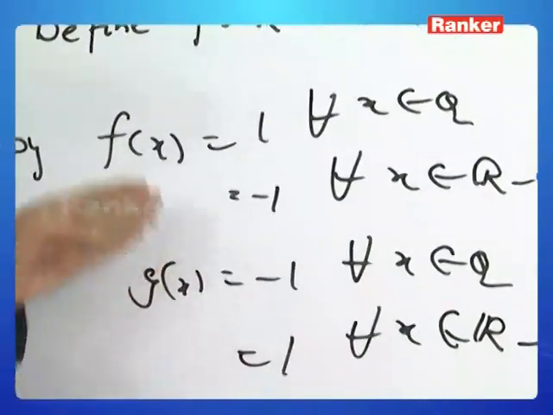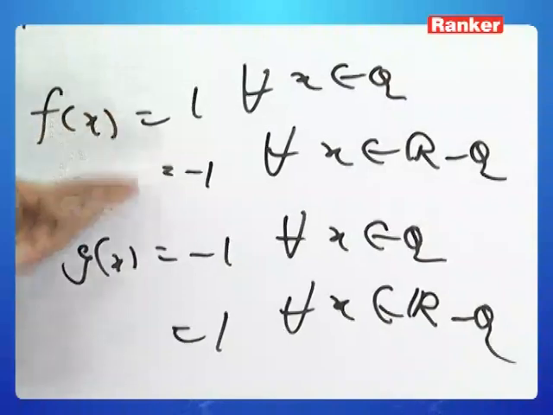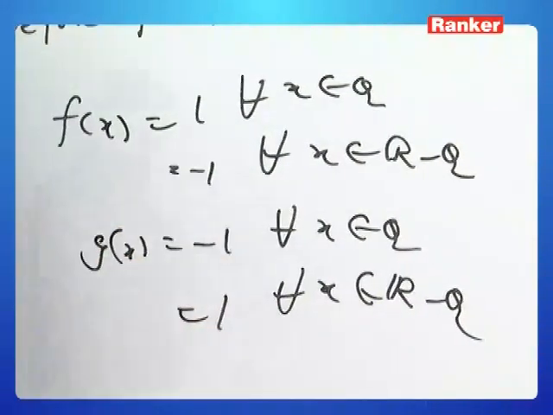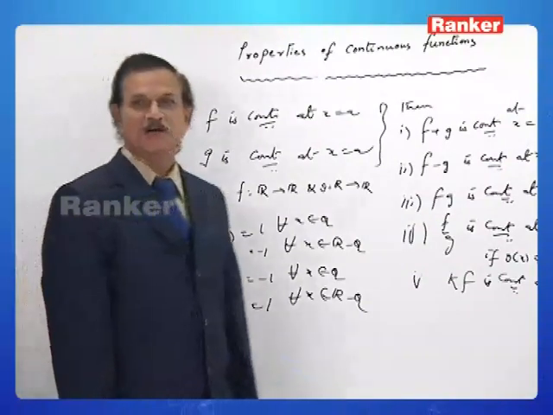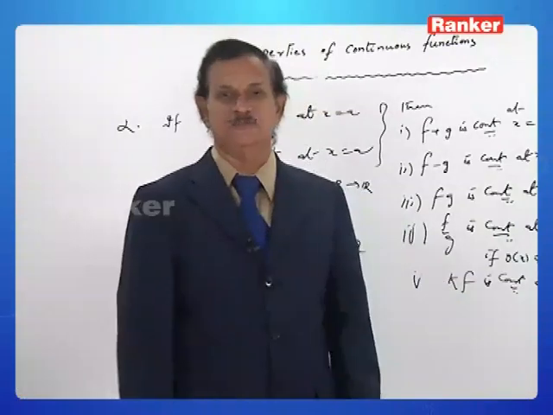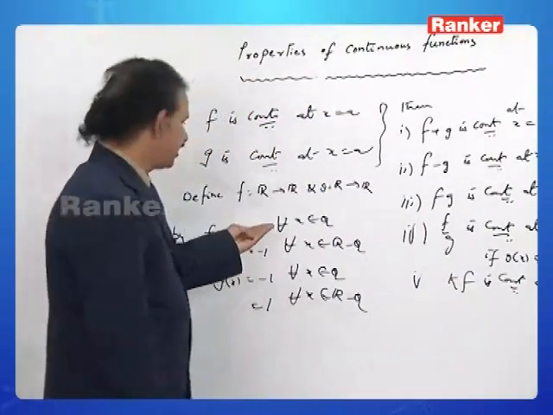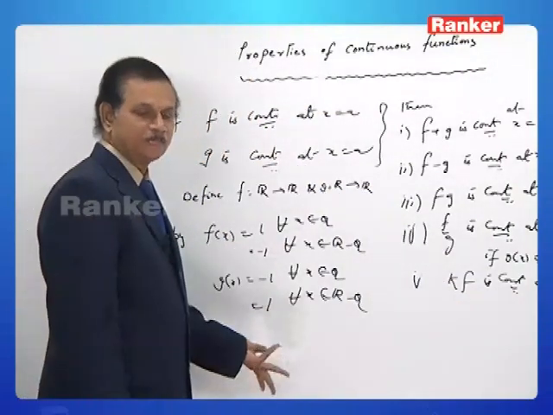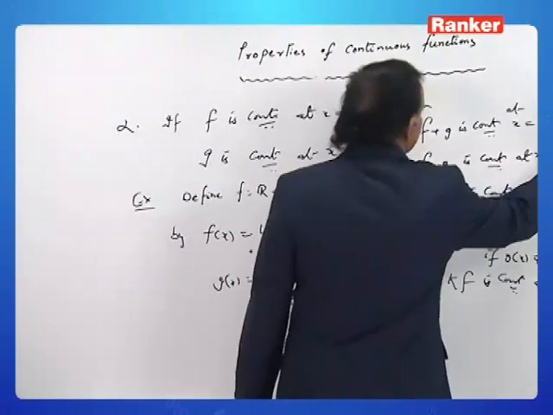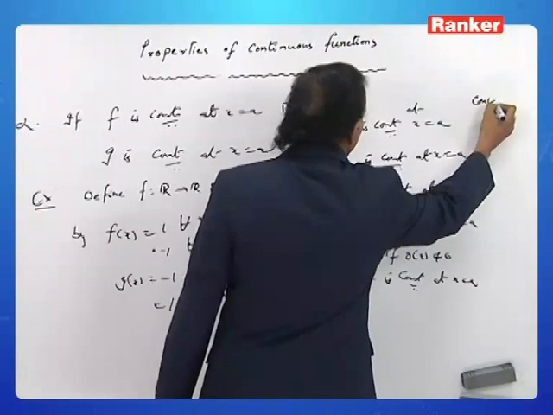Observe, what is f plus g? f of x plus g of x: 1 plus minus 1 is 0, minus 1 plus 1 is 0. Therefore, f plus g of x is equal to 0, which is a constant function, always continuous. But neither f nor g is continuous. Therefore, the converse need not be true.